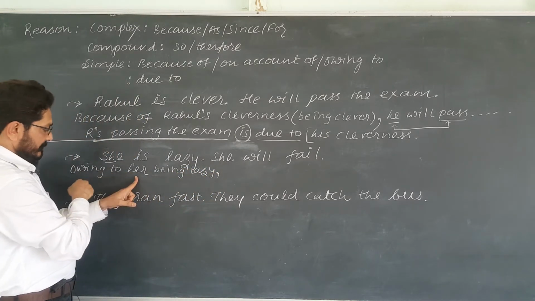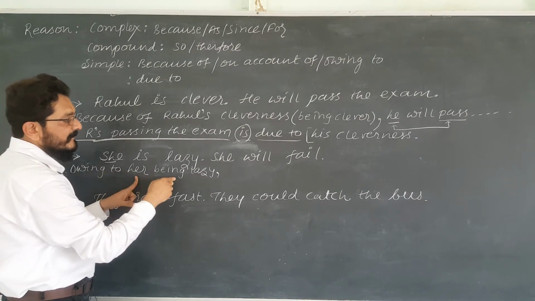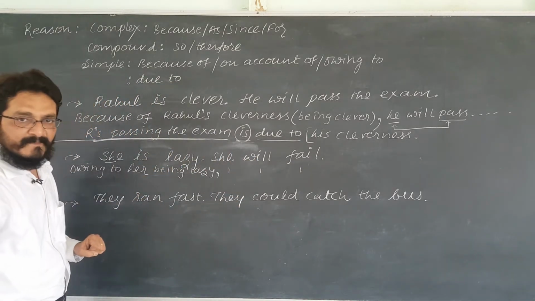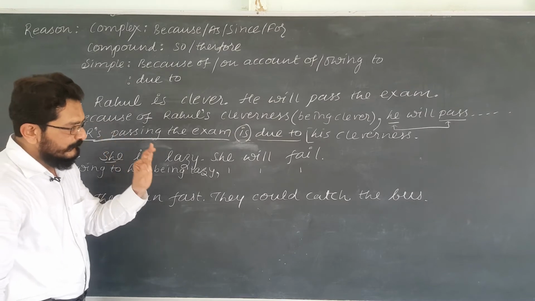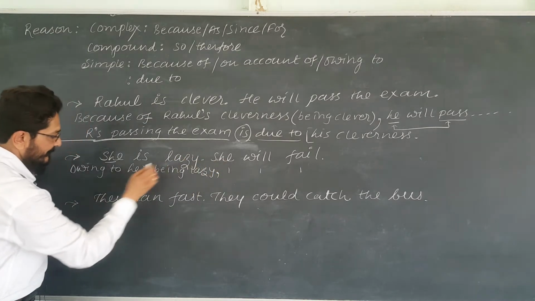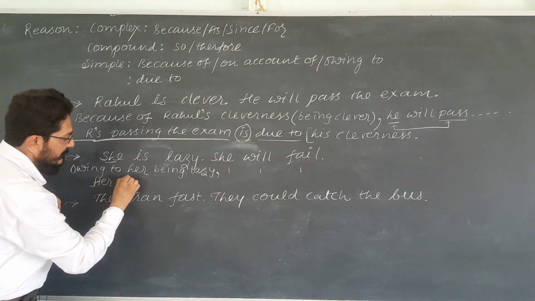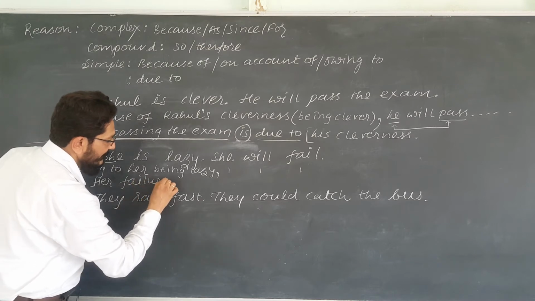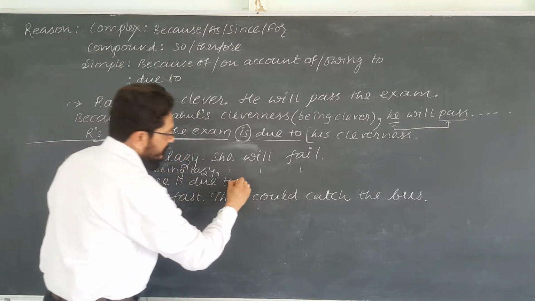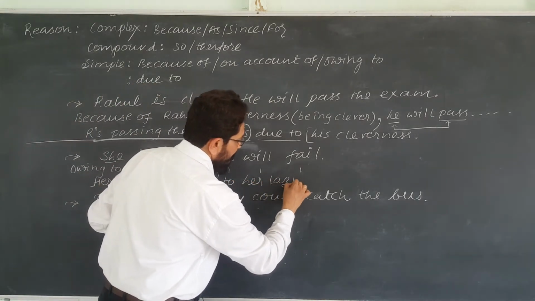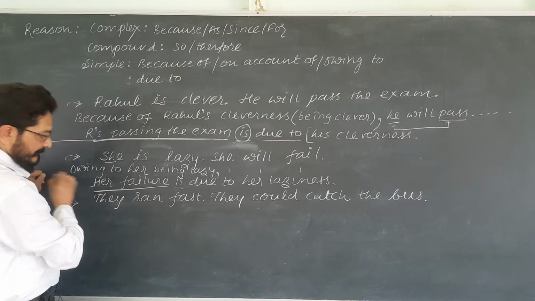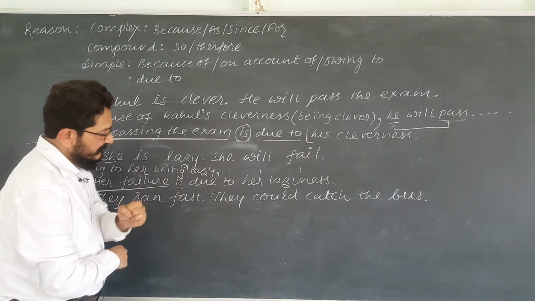Because of her, on account of her, owing to her being lazy, she will fail. There is only one pair of subject and finite verb in that. This is the simple one. Suppose you want to write the two sentences using due to, then what should I write? Her failure is due to her being lazy, or her laziness. Again check it, there is only one finite verb, one subject. Her failure is due to her laziness. This is simple.